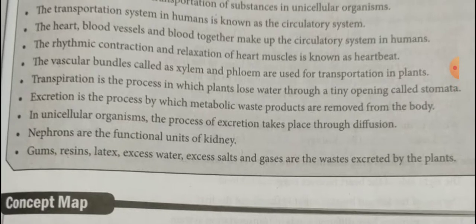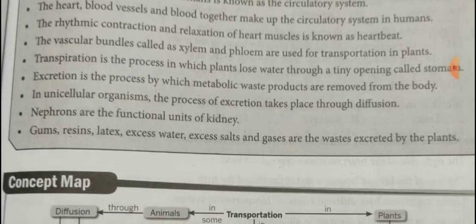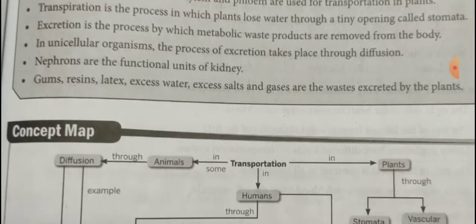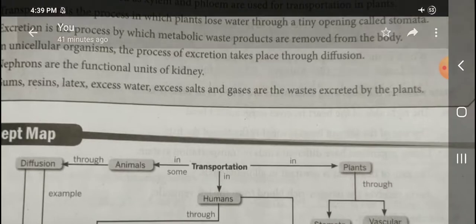In unicellular organisms, which have only one cell, excretion takes place through diffusion. Next, nephrons. Nephrons are the functional units of the kidney. Which one is the functional unit of the kidney? Nephrons. Next, gums, resins, latex, excess water, excess salts and gases are waste excreted by plants.